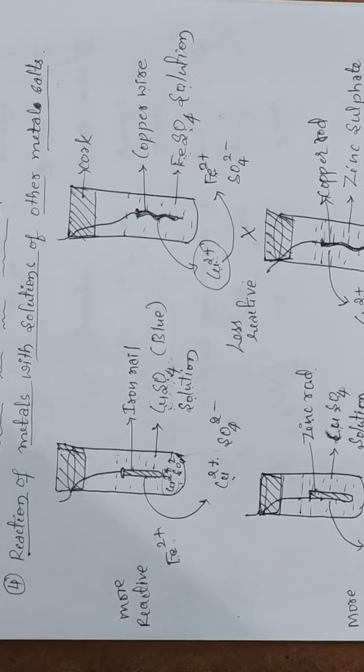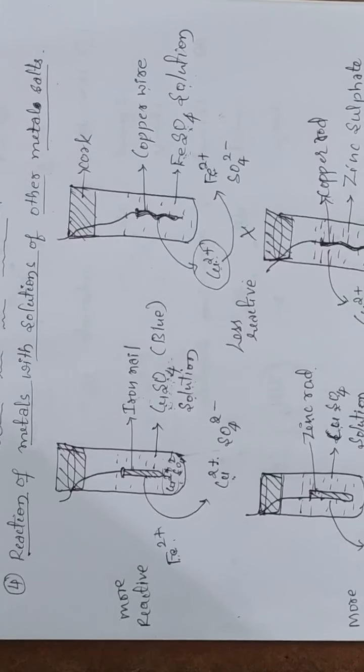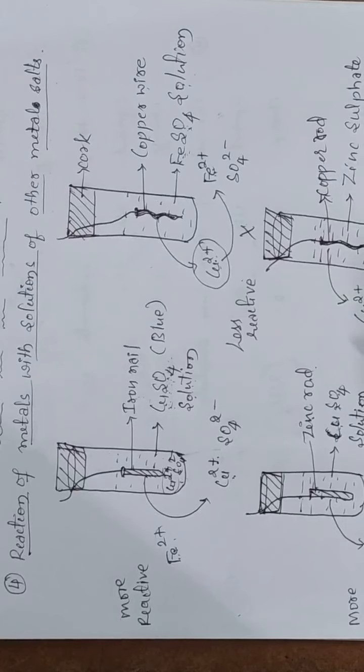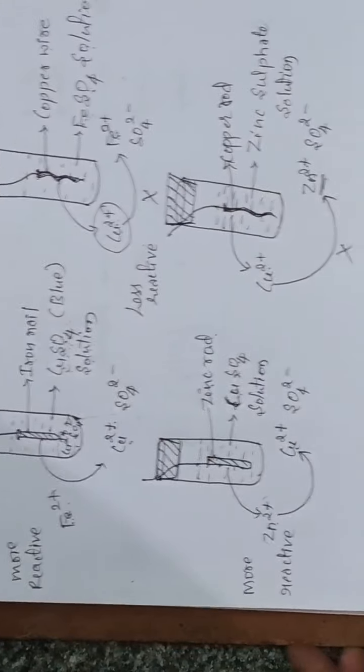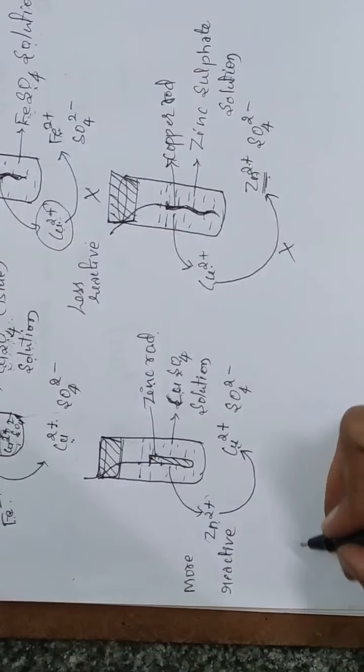Okay, in zinc sulfate solution, zinc is present in the form of cation, Zn2+, and sulfate is present in the form of SO4 2-. Here this copper metal cannot displace the zinc, because copper is less reactive than the zinc. So if you write the reaction for these two activities, okay, in first case